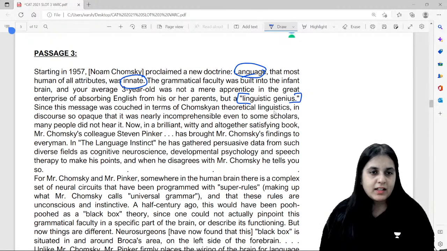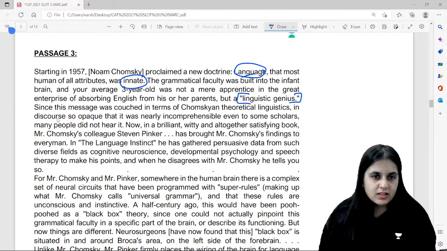Meaning they already know. Since this message was couched in terms of Chomsky's theoretical linguistics, it was nearly incomprehensible.